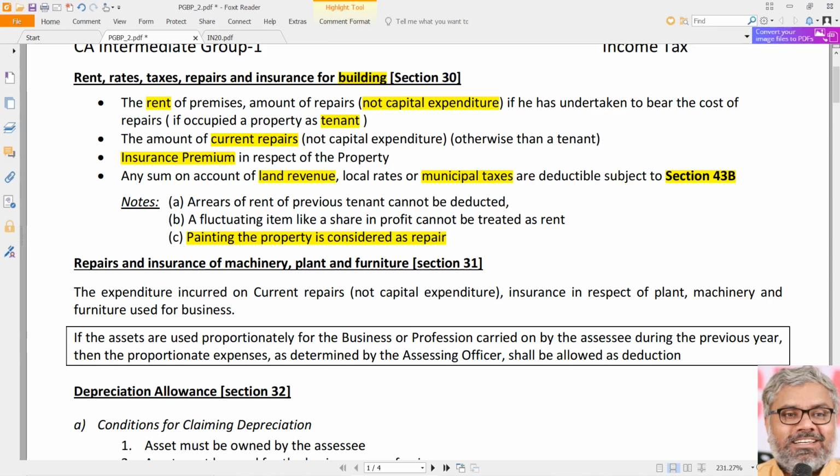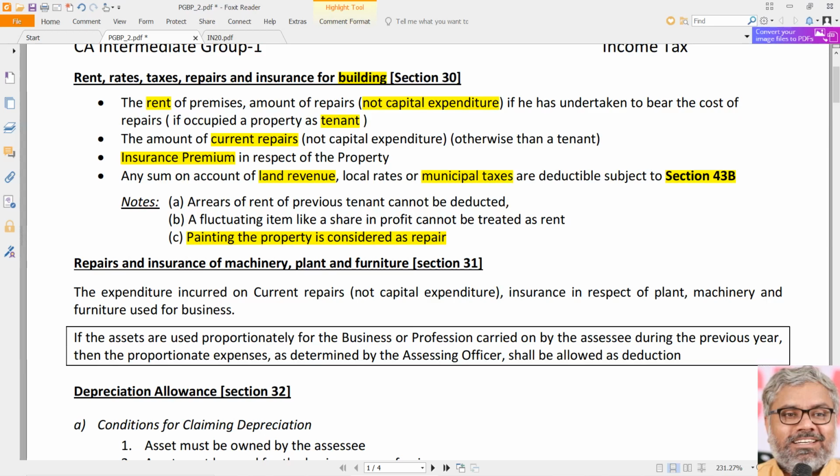This is also logic wise similar to the municipal taxes we know already. Logic wise, municipal taxes, what was the condition? Condition was they are allowed as deduction only on payment basis, not on accrual basis. Same logic applies to 43B also. 43B, which we will discuss in future, is related to all types of expenses which are allowed as deduction only on payment basis.